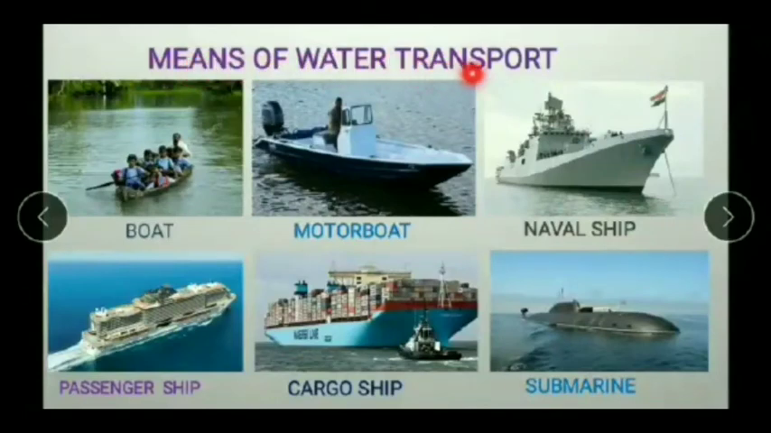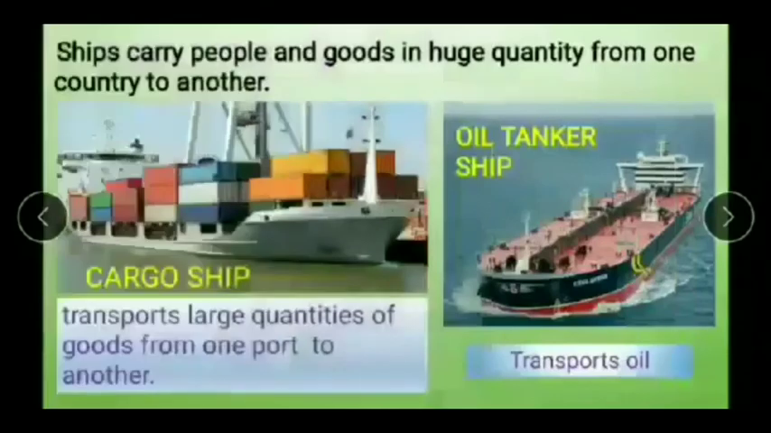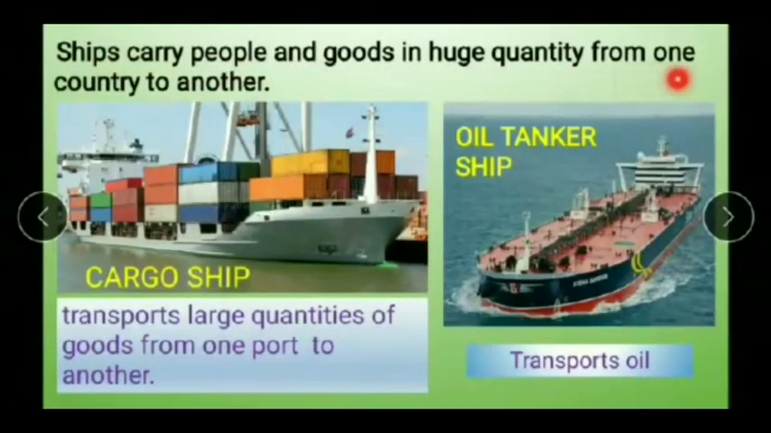These are some means of water transport: boat, motorboat, naval ship, passenger ship, cargo ship, submarine, etc. Now, what is the meaning of ship? Ships carry people and goods in huge quantity from one country to another. It's a big water transport vehicle. So, what is cargo ship? Cargo ship transport large quantities of goods from one port to another. Port is the place where the ships will rest.